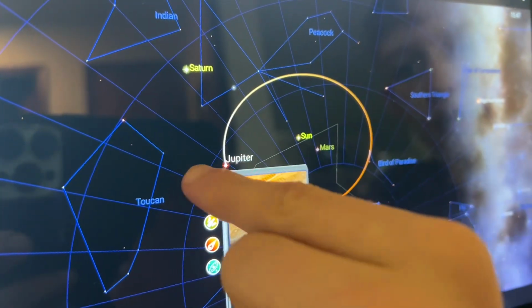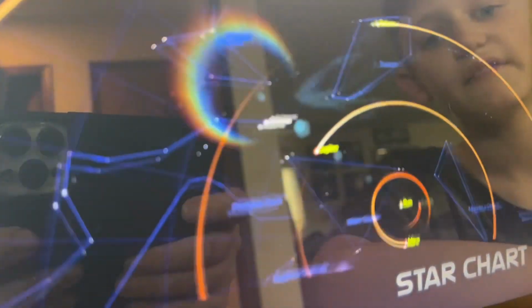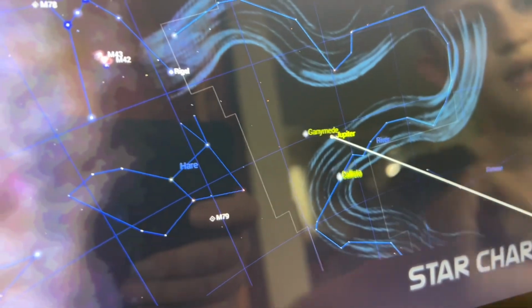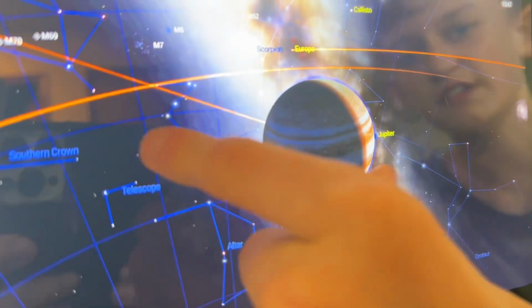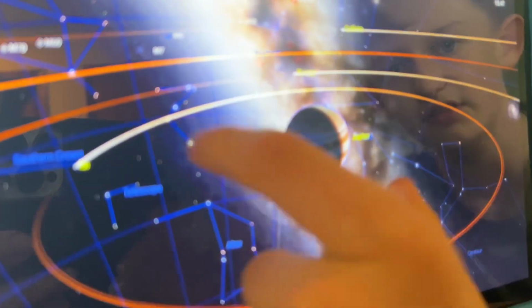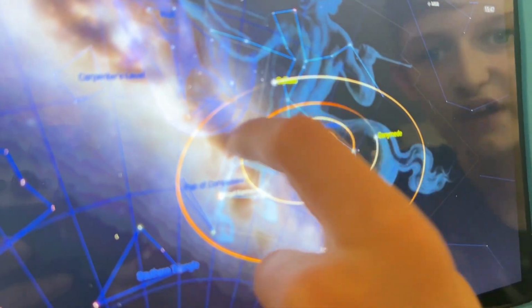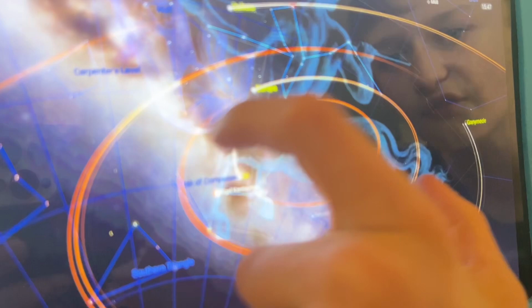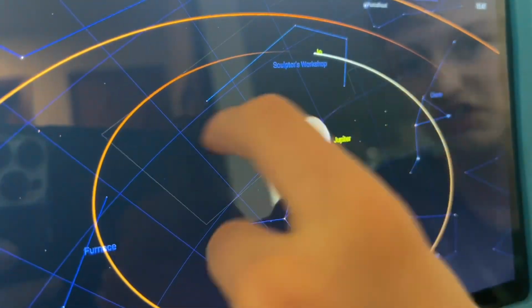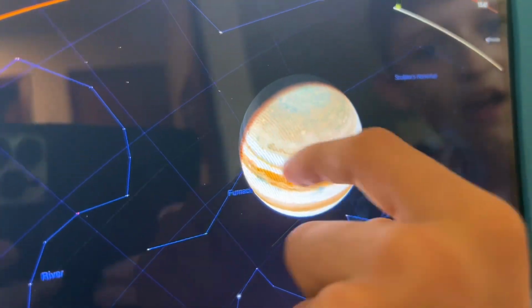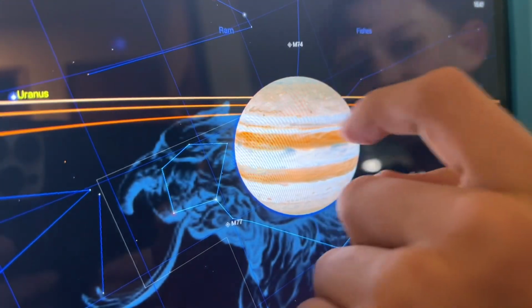Okay, now moving on to the outer planets. Obviously, you can see constellations in the background. That's cool. And it actually has, I'm pretty sure, 8 moons. That's a fact. Apparently, it takes 2 hours just to do all the moons, which seems exaggerated.